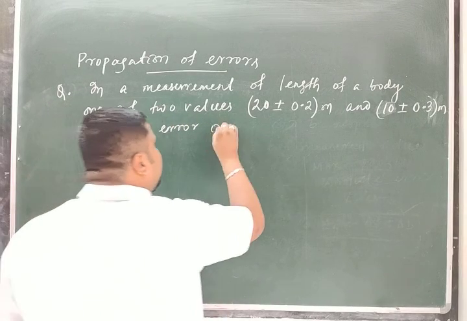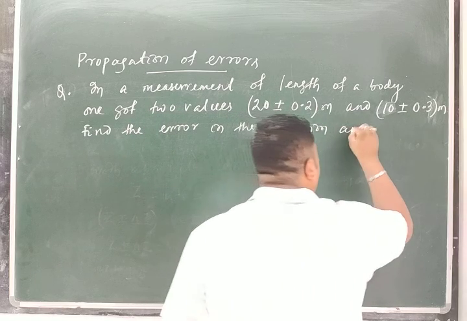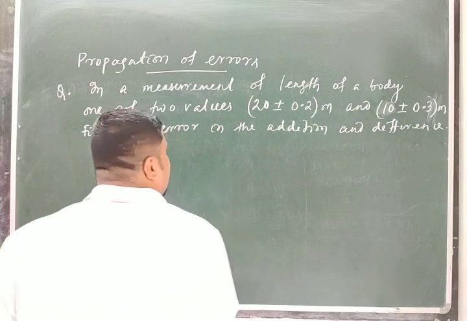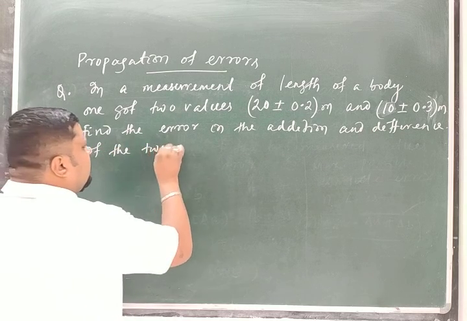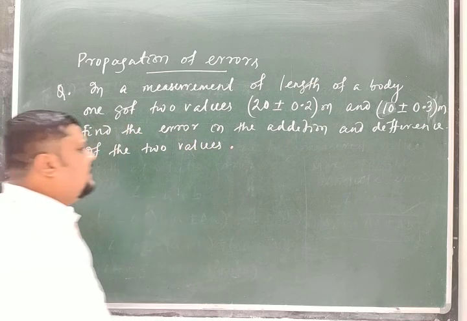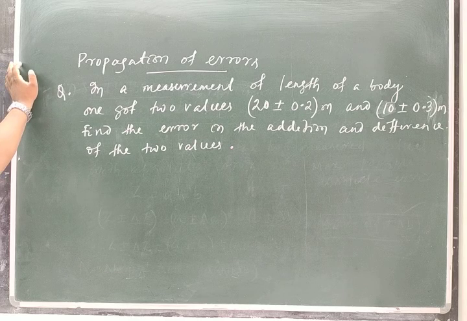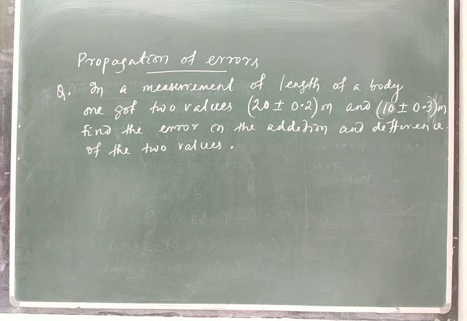Find the error in the addition and difference of the two measured values. Clear? In a measurement of length of a body, one got two values, 20 plus or minus 0.2 meter and 10 plus or minus 0.3 meter. Find the error in the addition and difference of the two values. How will we find this one?